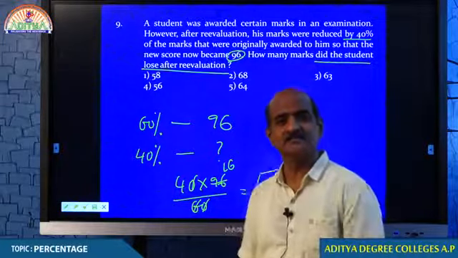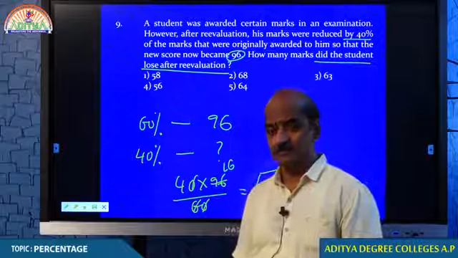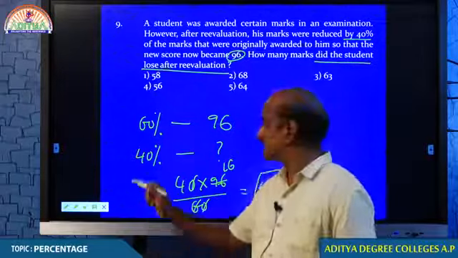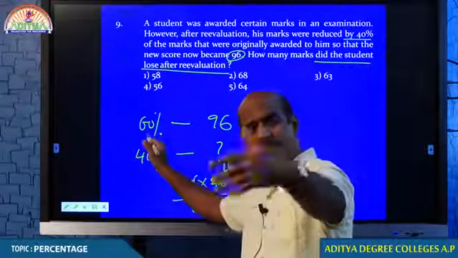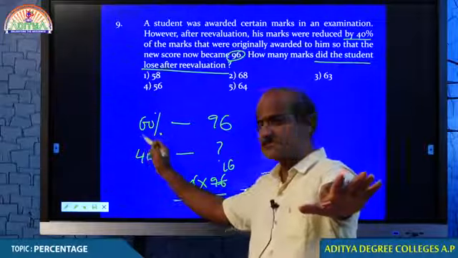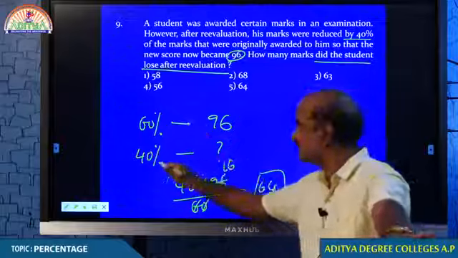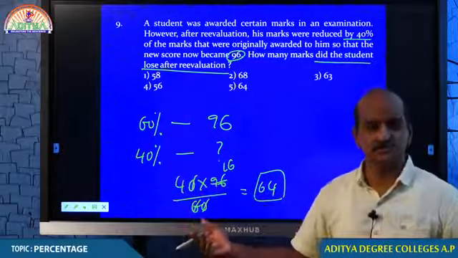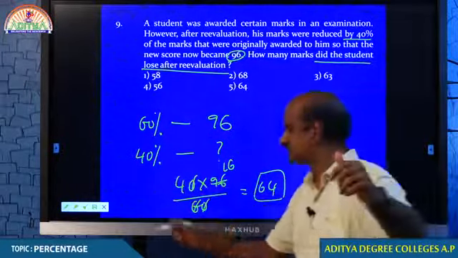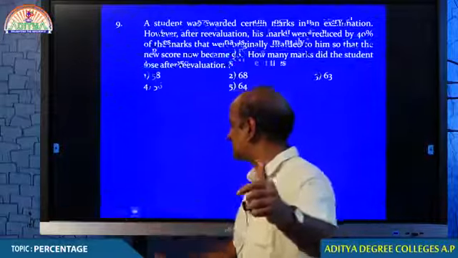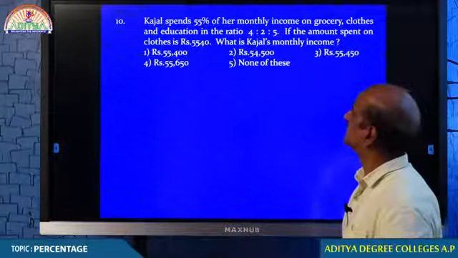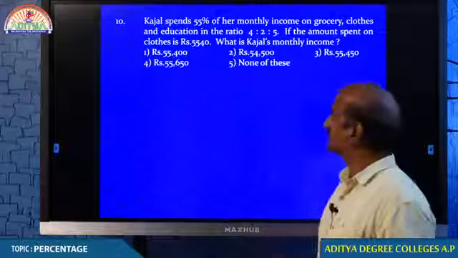You understand that? Hopefully, yes. Because this is the percentage that is remaining after losing the marks in evaluation. These are the marks remaining. 60% is 96, 40% is how much? No problem, students. First we discuss the remaining questions, then maybe you will be able to understand that.